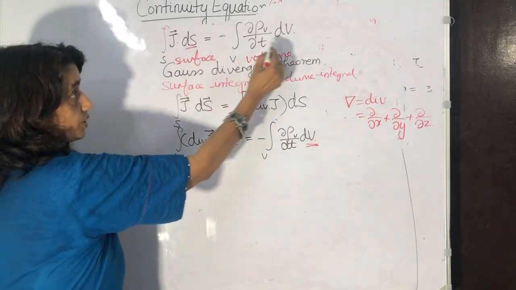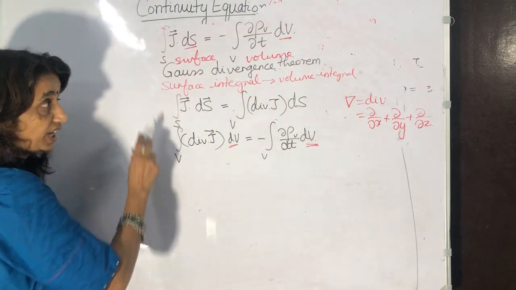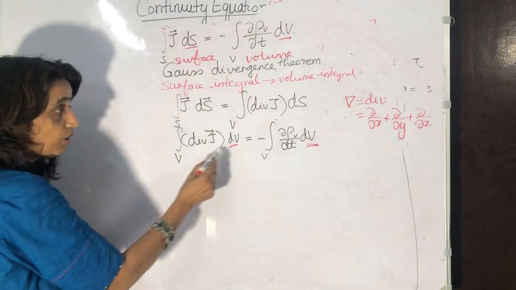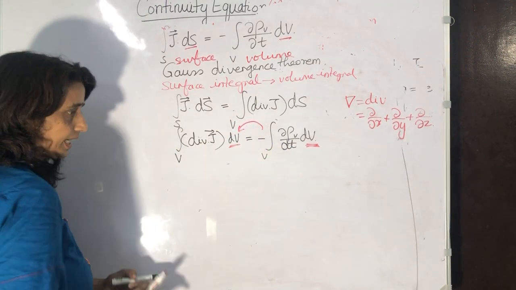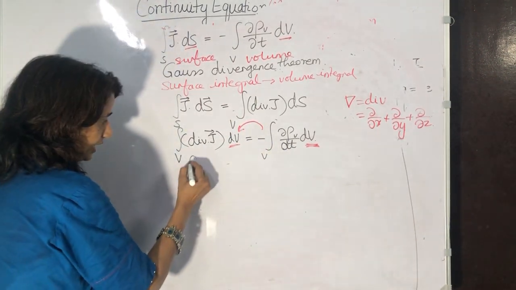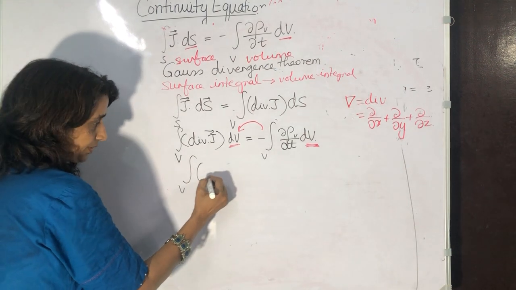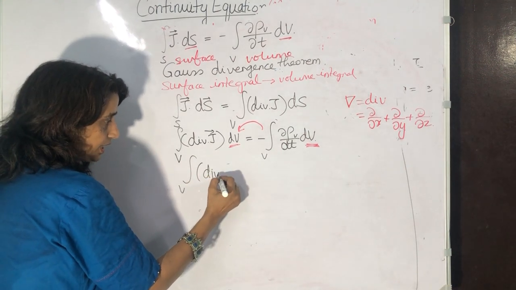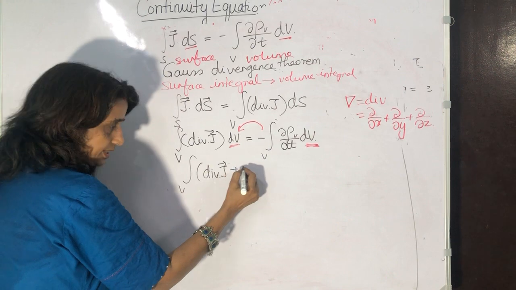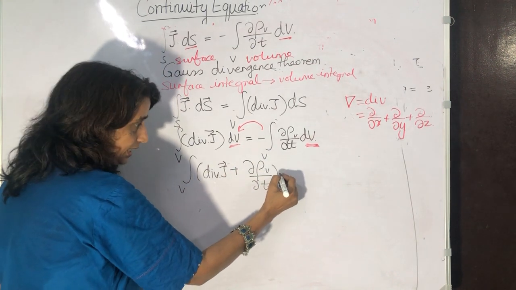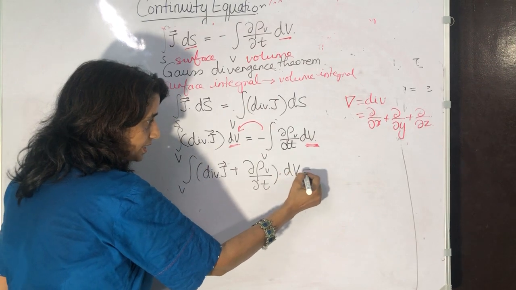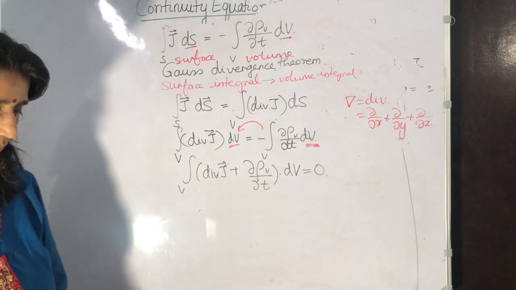Earlier one side was surface and the other side volume, so we had to use Gauss divergence theorem. After bringing it to this side, I get integral divergence J plus del rho V by del t dV is equal to 0.